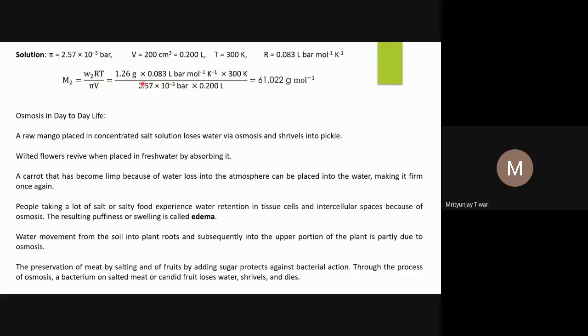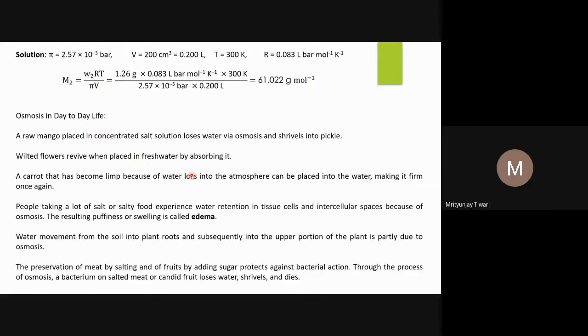So when you solve the numerical values, we will get 61,022 gram per mole. The rest of the units get cancelled out, and only gram per mole is left. This is the molar mass that we know, because molar mass we measure in terms of gram per mole.